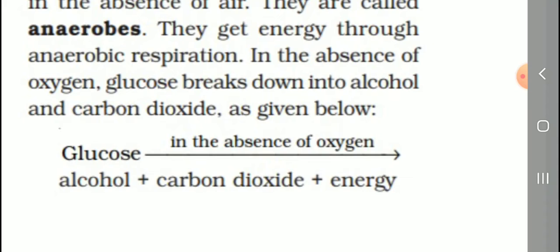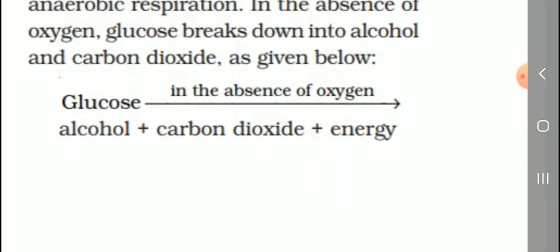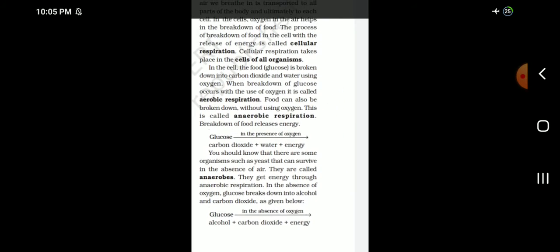The main difference between anaerobic and aerobic: anaerobic means absence of oxygen, aerobic means presence of oxygen. That is the main difference between anaerobic and aerobic respiration. Listen: glucose in the absence of oxygen gives alcohol plus carbon dioxide plus energy.